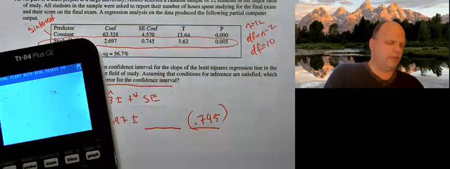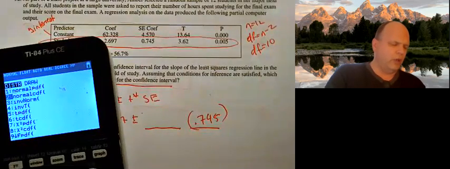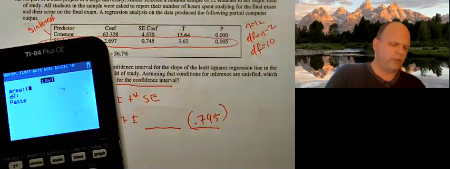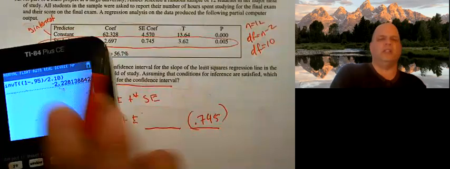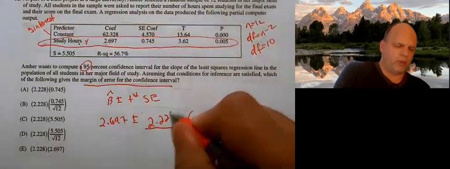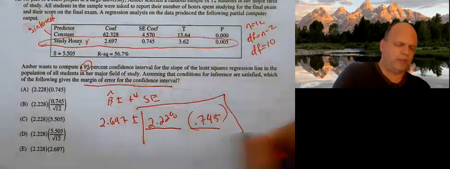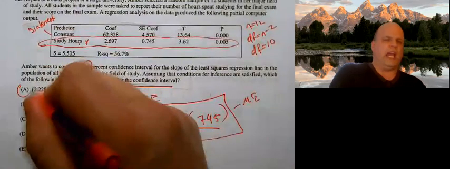I know this time we didn't need to do it, but just for practice: second vars, inverse T, parenthesis, 1 minus 0.95, close parenthesis, divided by 2, degrees of freedom 10. And I end up getting 2.228. This part makes up my margin of error. So my answer to this one is A.